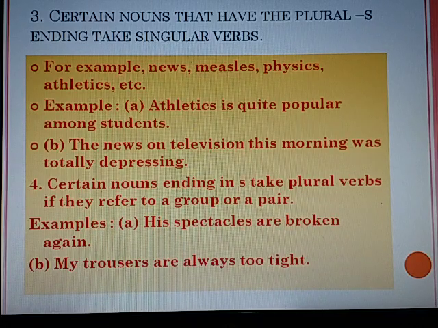Certain nouns ending in s take plural verbs if they refer to a group or a pair. His spectacles are broken again. My trousers are way too tight. Nouns like glasses, pants, trousers, shoes, people, police, scissors always take a plural verb. Also, descriptive nouns like the rich, the blind, the guilty are always plural.